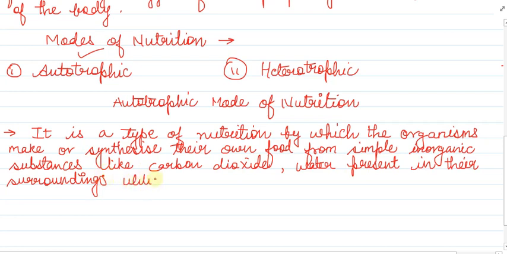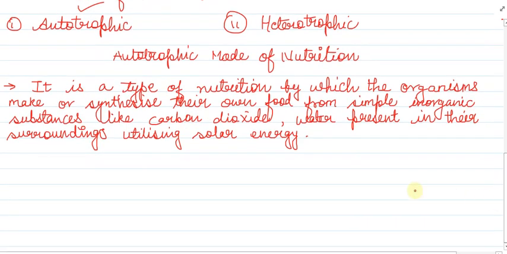Utilizing, you can say a very important thing over here, utilizing sunlight or solar energy. Now there is a term coming in your mind that this process is called photosynthesis. Yes, you are correct that this process is called photosynthesis. Now the green plants have the mode of autotrophic nutrition, as well as the algae. This we will mention over here.